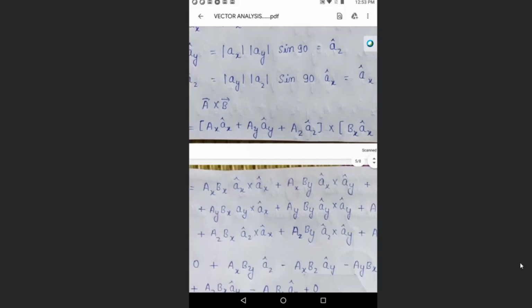So I'll explain the AY cross AZ part. Listen to this so that you can fill the table by understanding it. AY cross AZ is magnitude of first, magnitude of second, sine 90, and what will be an? If it is AY cross AZ, it will be equal to AX.